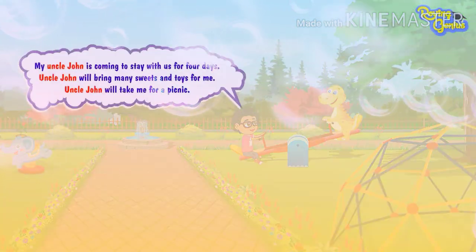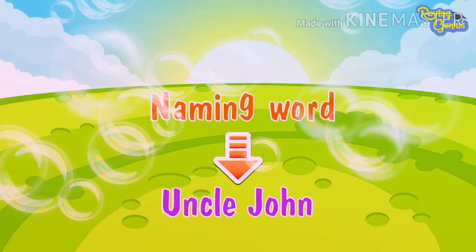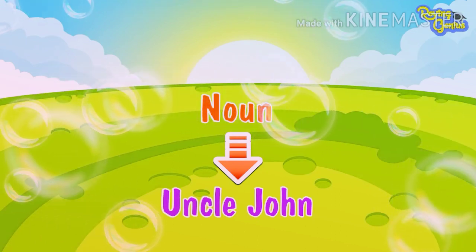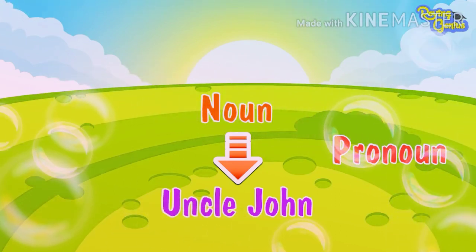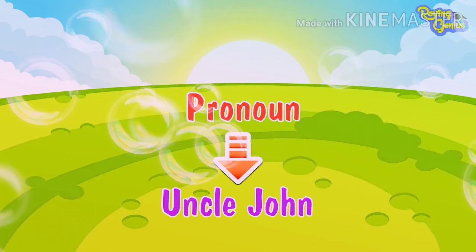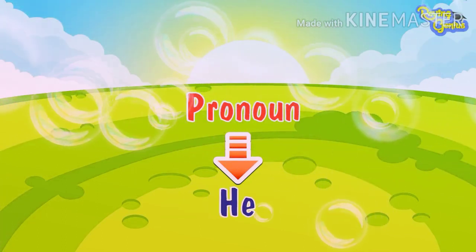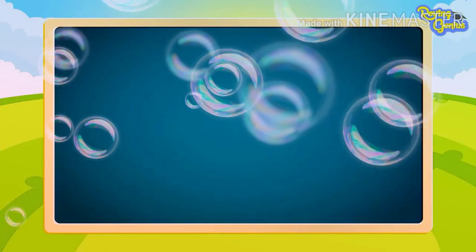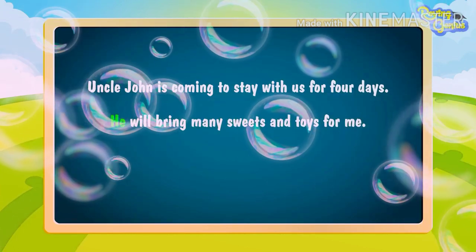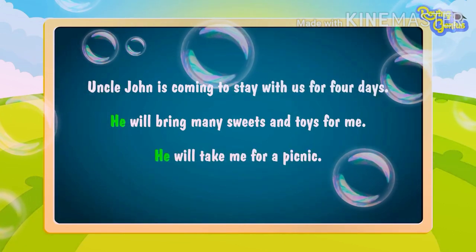Did you notice Jimmy is repeating the word Uncle John again and again here? You know, Uncle John is a naming word and hence is a noun. Instead of repeating a noun, you can use a pronoun. A pronoun takes the place of one or more nouns. For example, you can use the pronoun he instead of Uncle John. Thus, you can say, Uncle John is coming to stay with us for 4 days. He will bring many sweets and toys for me. He will take me for a picnic.